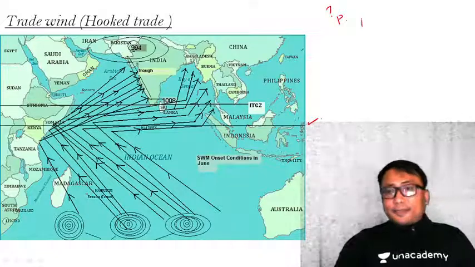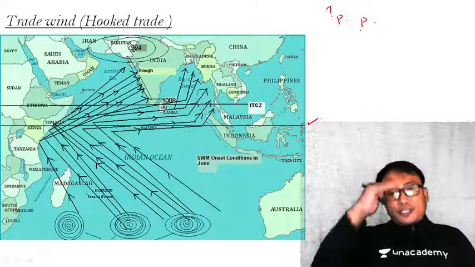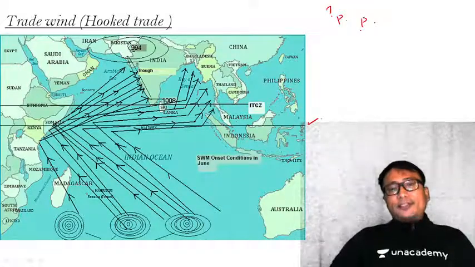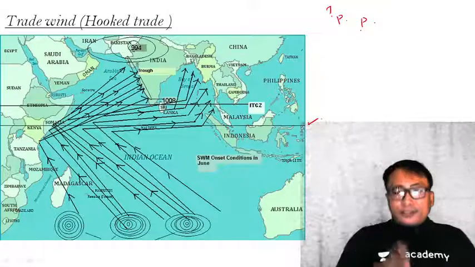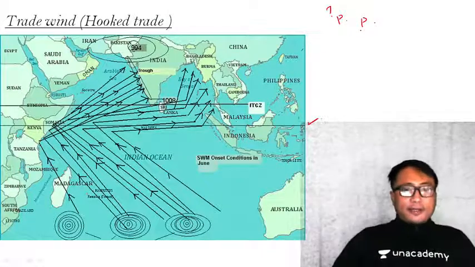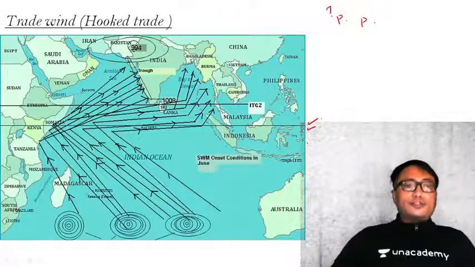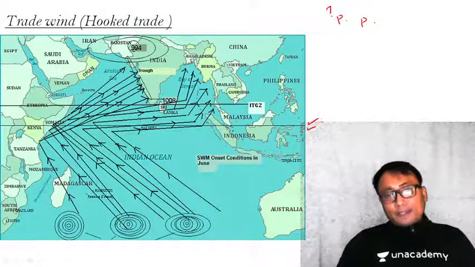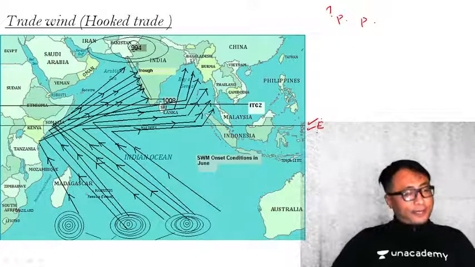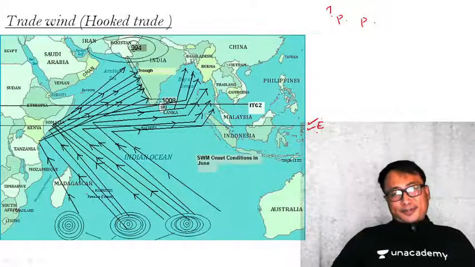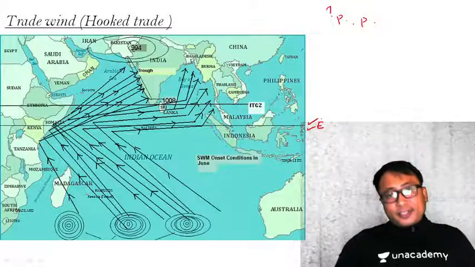Yes, the pressure belt changes, shifting as per the apparent shifting of the sun's insolation. Does the equatorial location change? No. The equator will always remain in the equator only. It is a silly question, but the pressure belt changes.